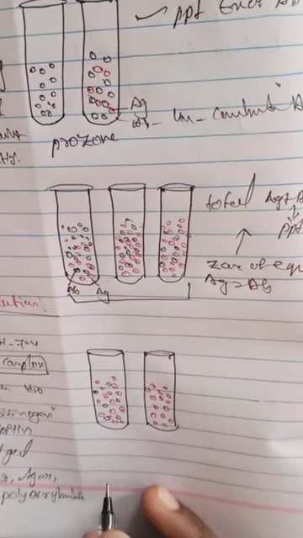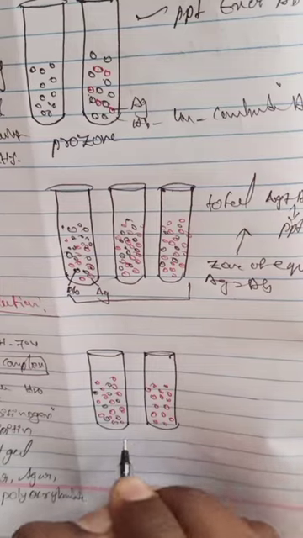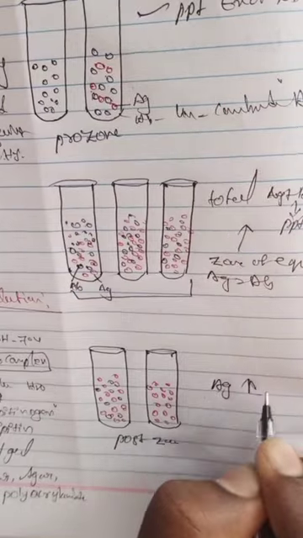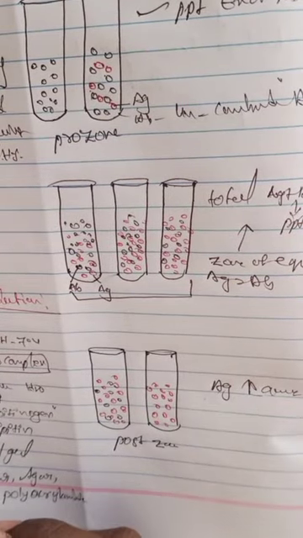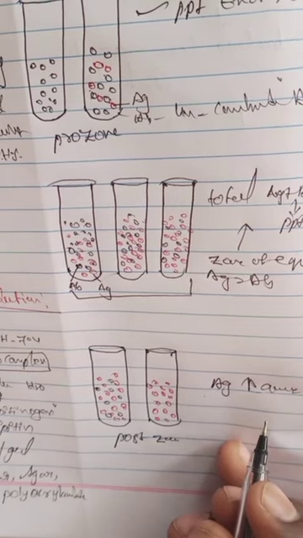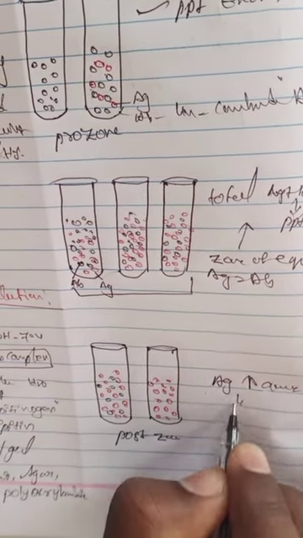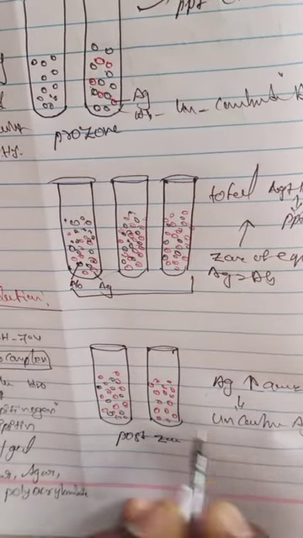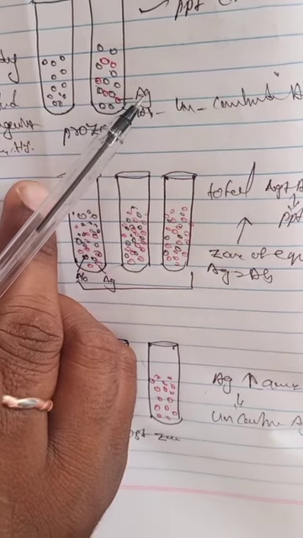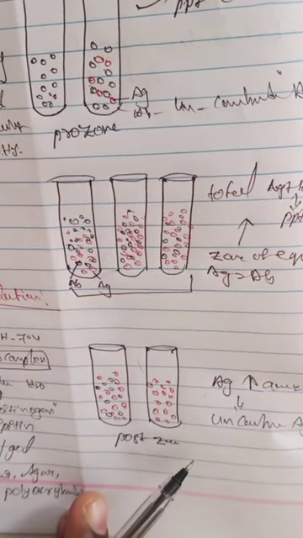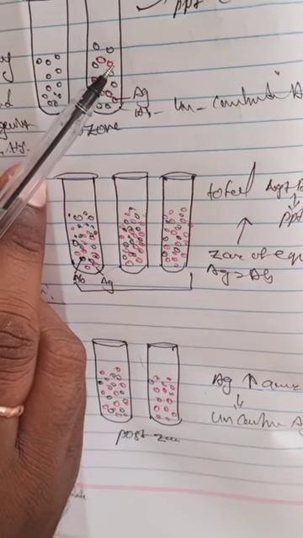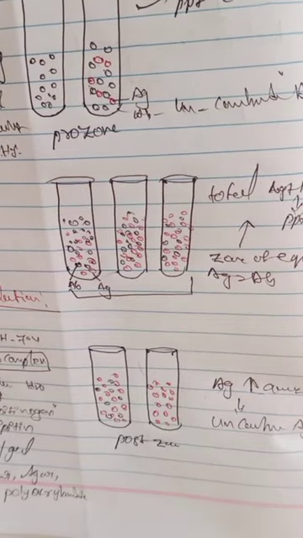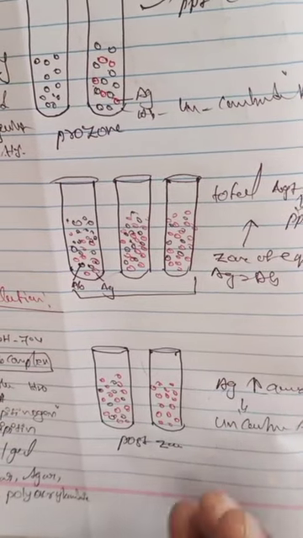So in the post zone, the antigens are in excess. This is the post zone. Antigens are in higher amount compared to the antibody. Here precipitation will be minimal or absent. Some uncombined antigens are present. Here uncombined antigens are present, here uncombined antibodies are present, here uncombined antigens are present. So here an excess amount of antibodies is present, and here an excess amount of antigens is present. So this is about the zone phenomena of precipitation.